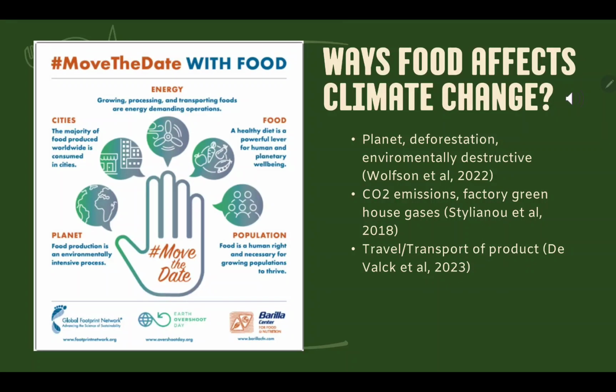Food affects climate change in several ways. I'm only going to talk about one primarily today, and that is the intensive environmental effects that food production has. Food production is a key factor of deforestation and environmental destruction that is due to clearing land for agricultural purposes, which leads to a lot of destruction in flora and fauna. Flora and fauna is responsible for being a natural CO2 filter for our Earth's atmosphere.